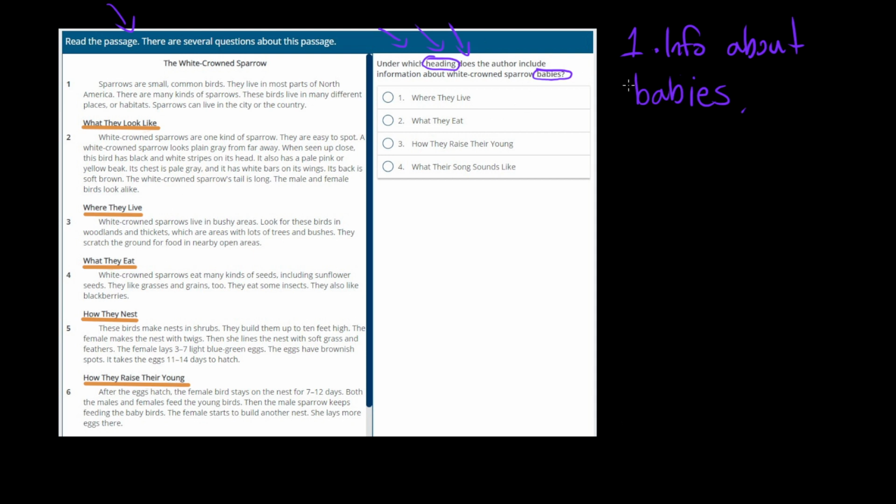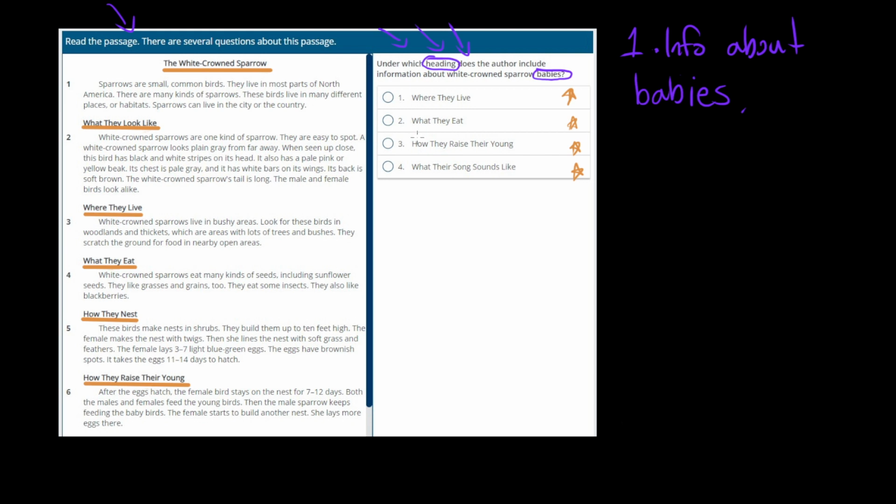Well, if we know that we want to find information about babies, and we know we're reading about white-crowned sparrow birds, let's look at our potential answers, or our potential headers, where we might find this information. Well, number one says where they live. Okay, are we going to learn about babies where they live? Most likely not. That information is probably going to be about the habitat of the white-crowned sparrow.